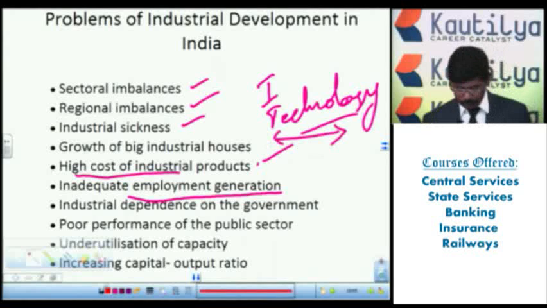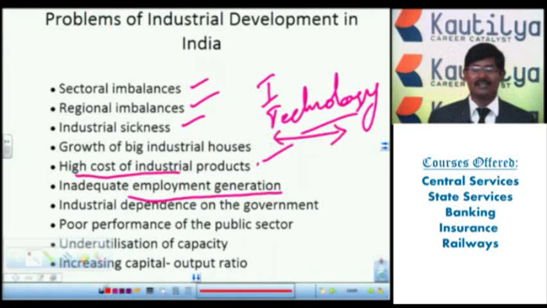Next one, the poor performance of the public sector. Just now we discussed the ECL, ICL, HAL, BHEL, and so many public sector industries. But in all the public sector industries, the performance is not up to the mark. In production and productivity, the nature of employment, the working conditions, and the hard work of the people also go down. So that also is there.